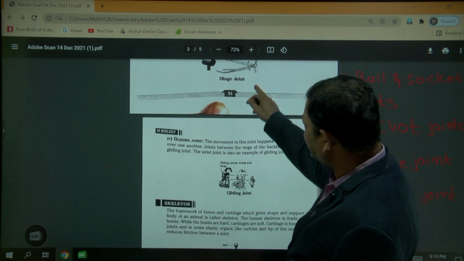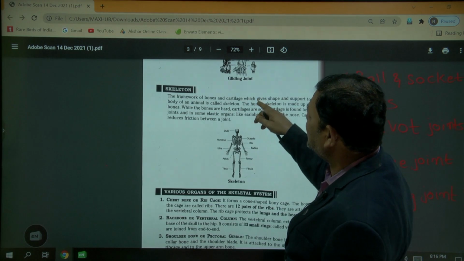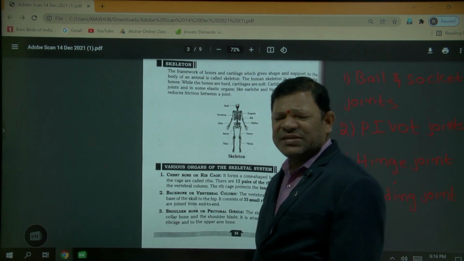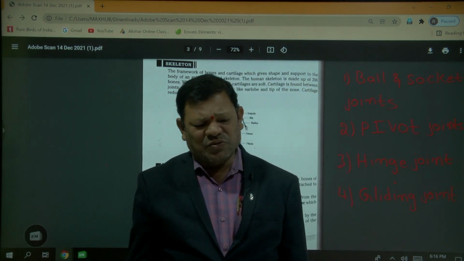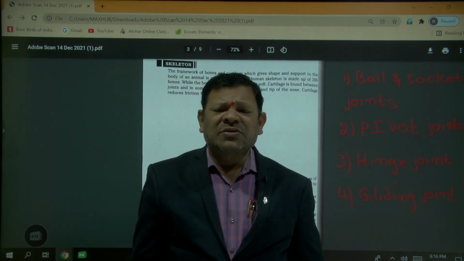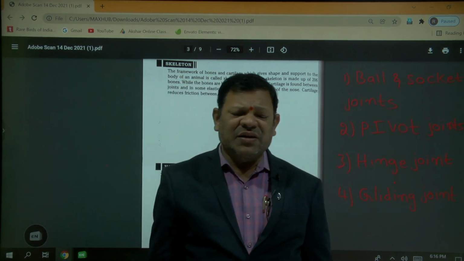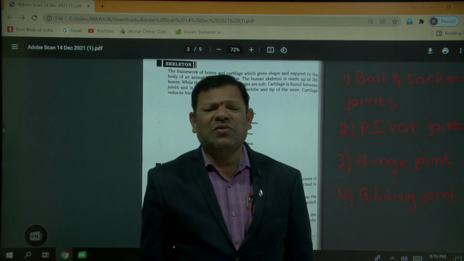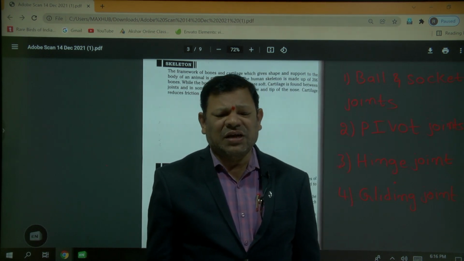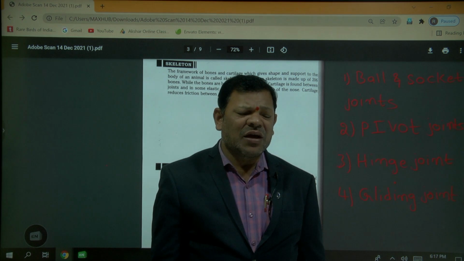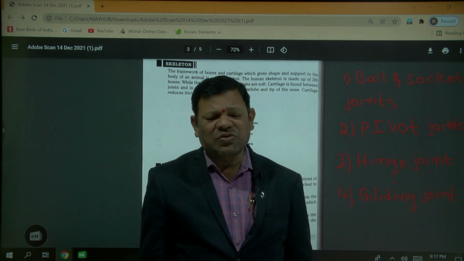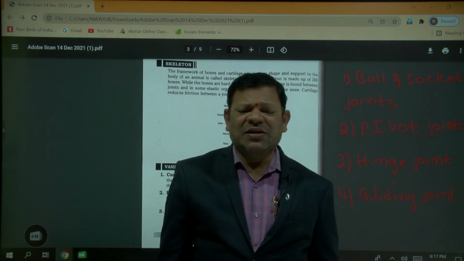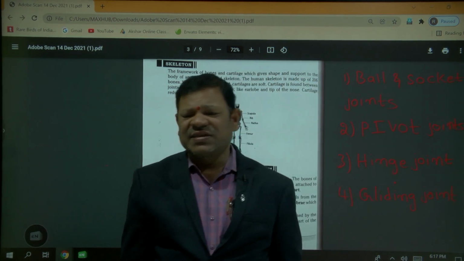The next one is the skeletal system. Skeletal system means our body is made up of bones. The system that is made up of bones is known as the skeletal system. When we are born, many bones are present. When you grow into an adult, the bones become 206 in number. The organ system made up of bones is known as the skeletal system.